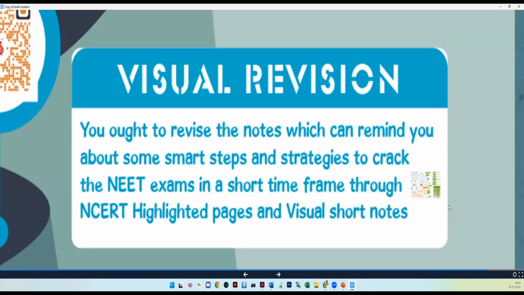So you need one revision sheet per chapter so that in a short time frame, through NCERT highlighted pages and visual short notes. So we are giving you two things. One, the NCERT book we will give you. That book you can download and keep with you, where all the important points are highlighted. And the second one, we are giving you visual short notes that you can download and keep. In one sheet, your whole lesson is covered, so that it would be easy for you to understand.